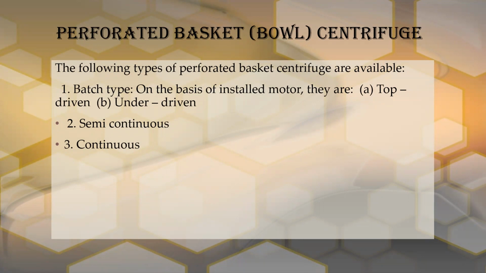In the under driven type, the motor will be at the bottom. Second type, semi-continuous perforated basket centrifuge, and third will be the continuous perforated basket centrifuge.